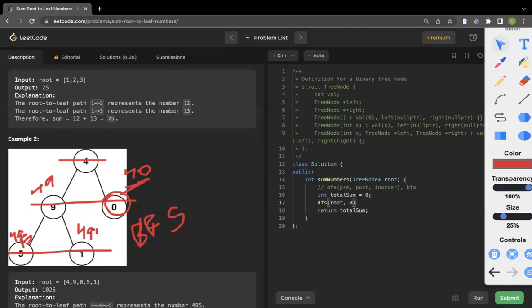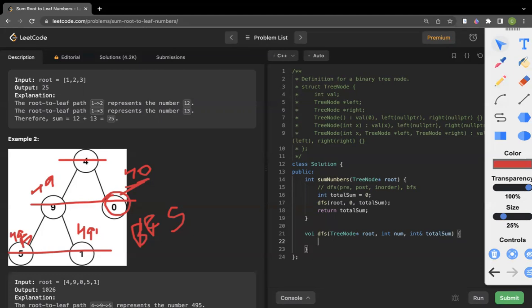So let it be 0 for now, which starts with 0, and then we keep adding the numbers. Next we have to implement the DFS function, void DFS, TreeNode star root, and here we also have to pass the number, and we take the total sum by reference.